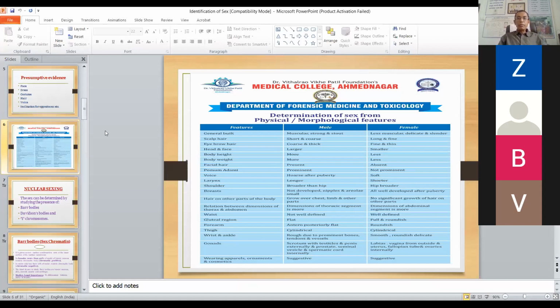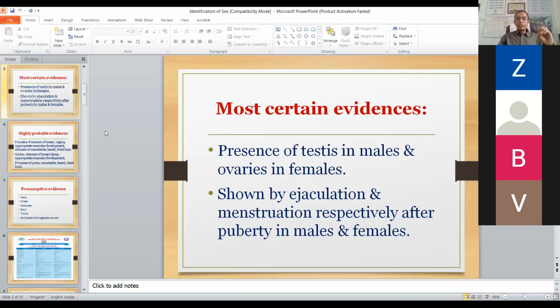Then what is the most certain evidence related to the sex of that person? Presence of testes in male and ovaries in female. That is the most certain evidence to determine the sex. And it is shown by ejaculation in case of male, while menstruation in case of female. These are the most certain evidence with which the sex of a live person can be determined. We are now speaking about the live person.